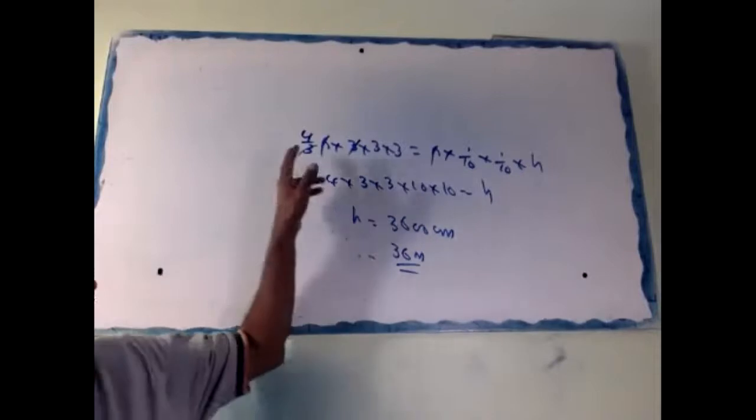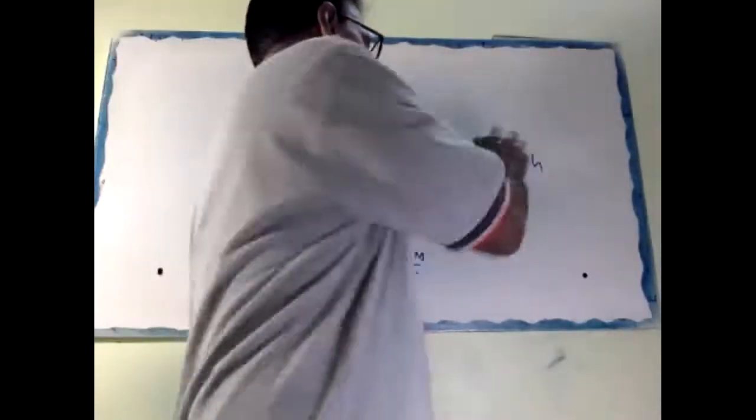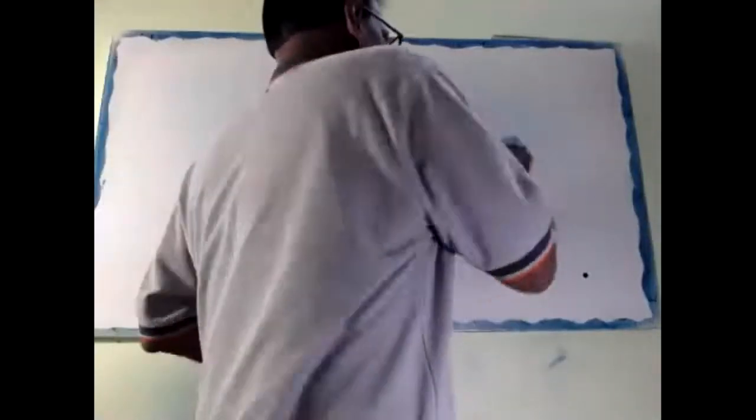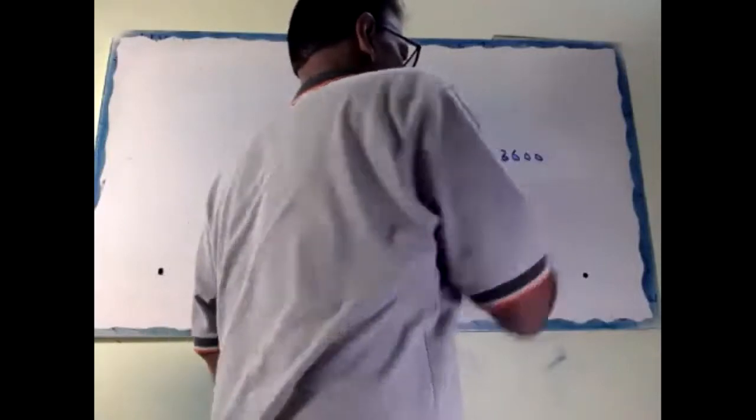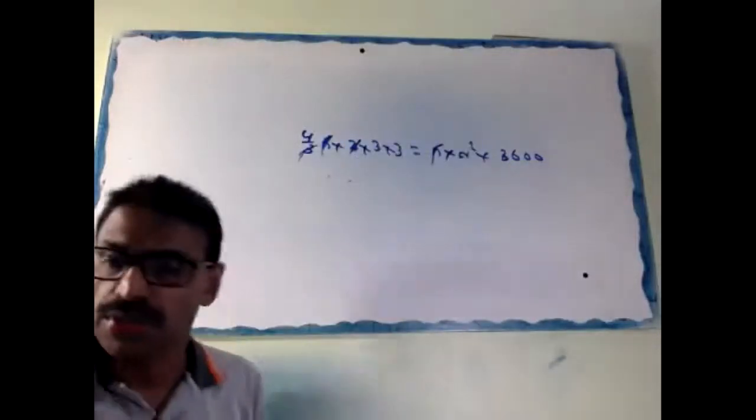Same type now. 4 by 3 pi into 3 into 3 here. H is given here. Pi r square into h is 3600. So pi cancel, 3 cancel, r square equal to 1. So you can find out r.